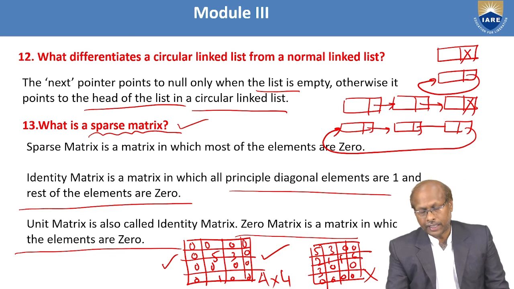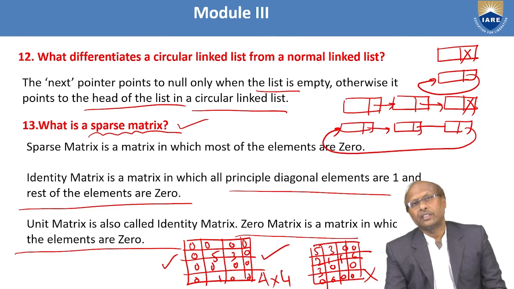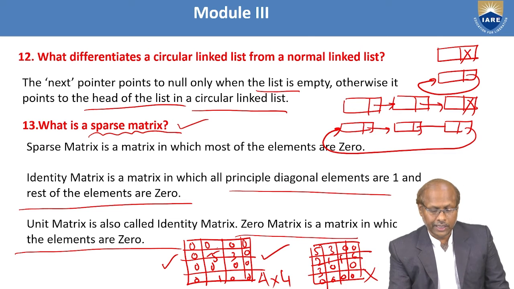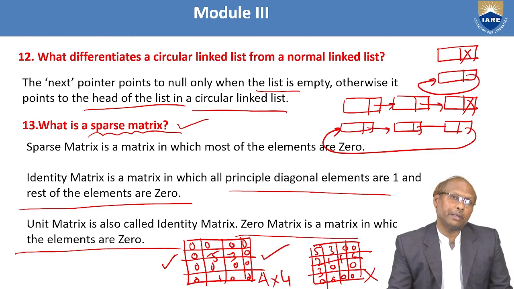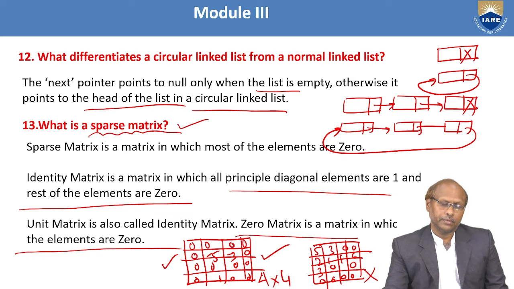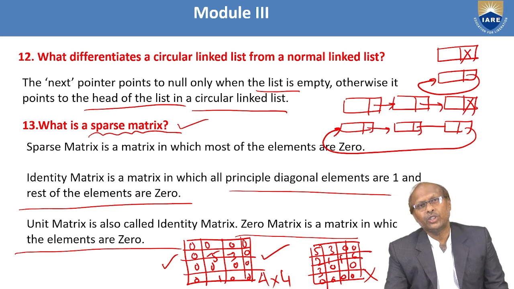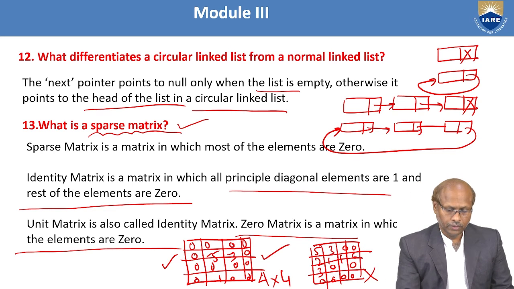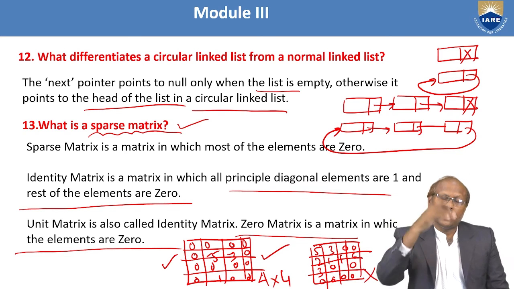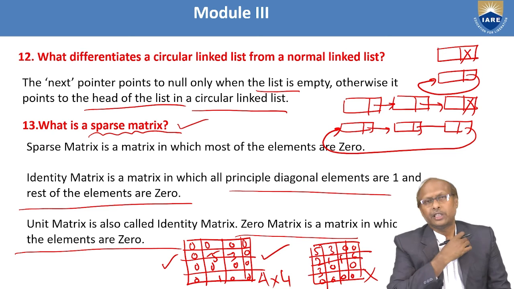So you must be very careful, and you have to count the zeros as well as the non-zeros. When I say non-zero, it can be a negative value also. The 5 can be minus 5 also, the 3 can be minus 3 also. So it does not matter whether positive or negative, only whether it is 0 or non-zero. If it contains more zeros, then that matrix is called a sparse matrix. Your identity matrix is also a sparse matrix, because only the diagonal is non-zero and the remaining are 0. Similarly, your unit matrix also contains more zeros. That's why it is a sparse matrix.